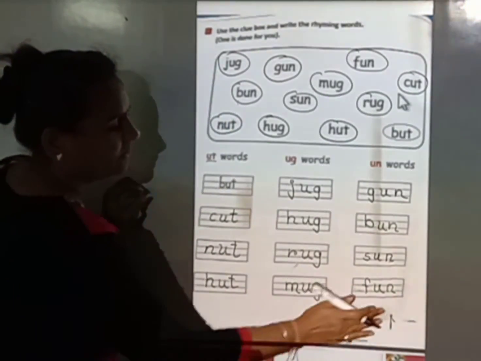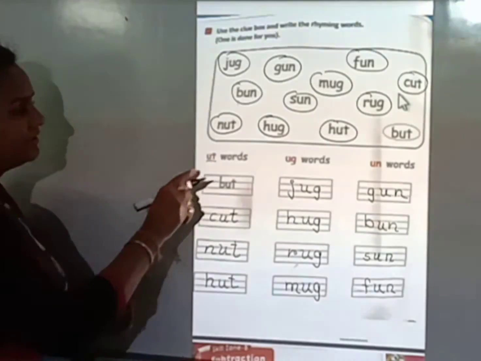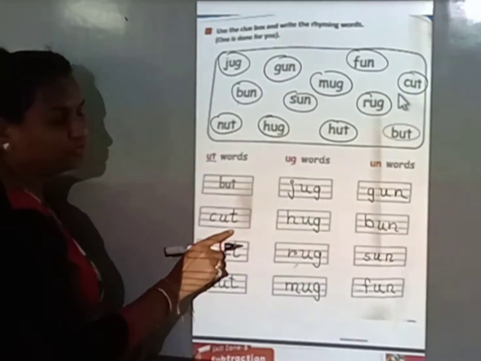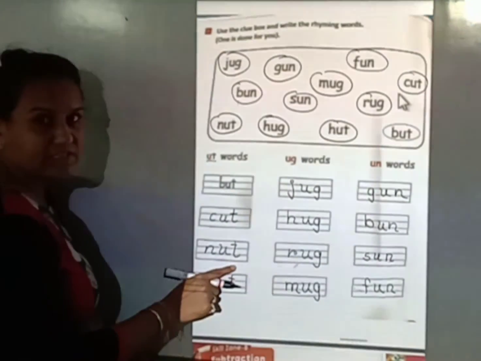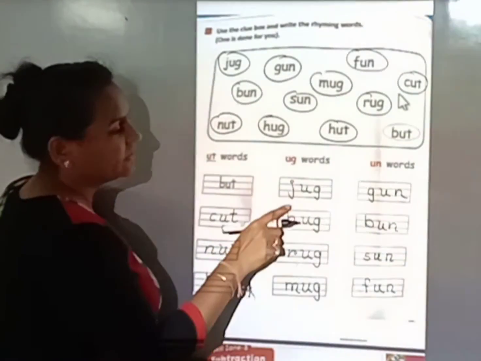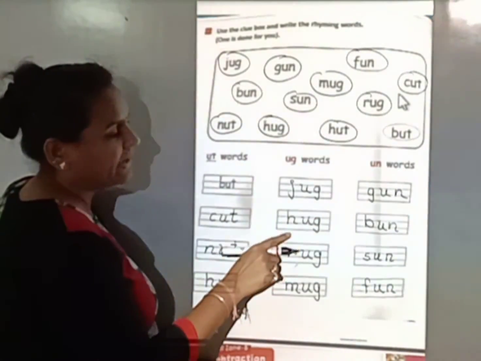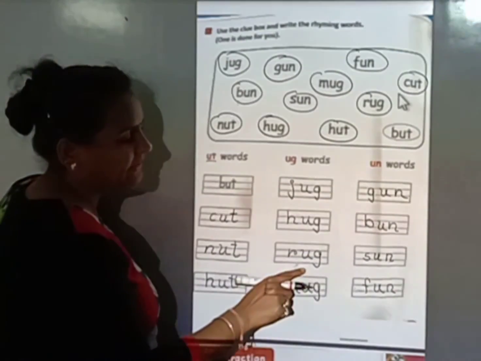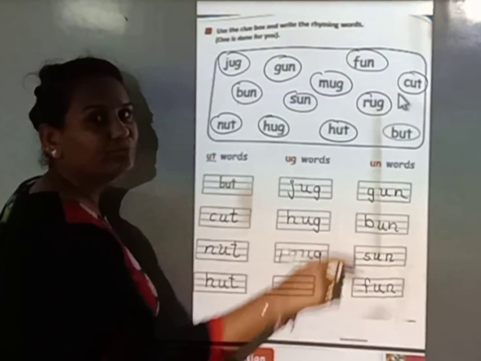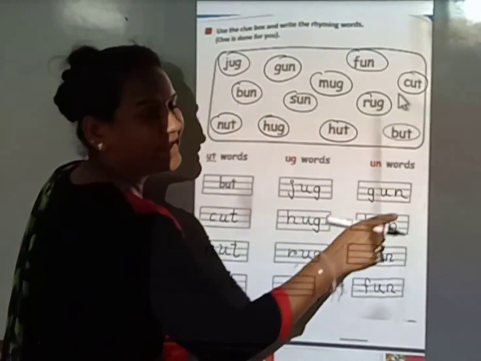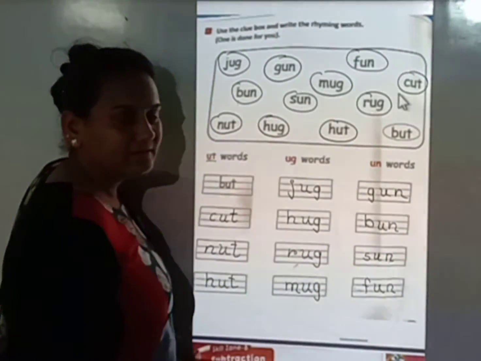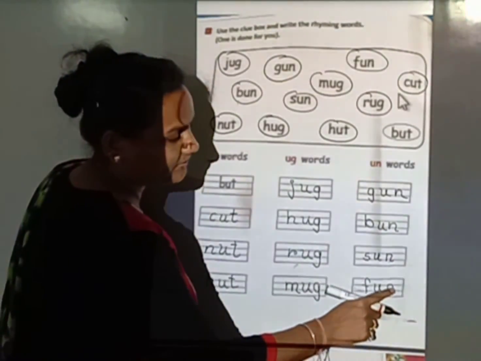And this is also a UN word. F-U-N, fun. I repeat again, UT words: B-U-T, but. C-U-T, cut. N-U-T, nut. H-U-T, hut. Then UG words: J-U-G, jug. H-U-G, hug. R-U-G, rug. M-U-G, mug. Then UN words: G-U-N, gun. B-U-N, bun. S-U-N, sun. F-U-N, fun.